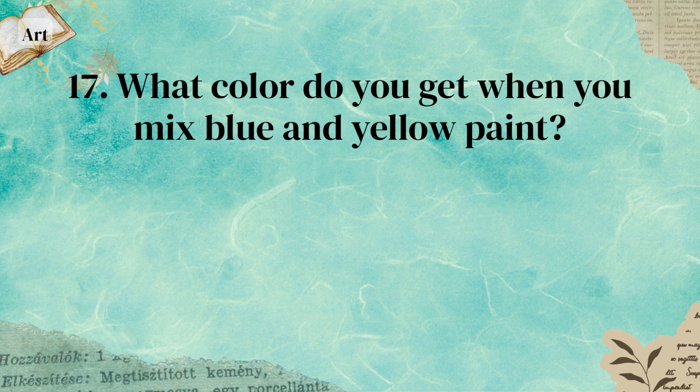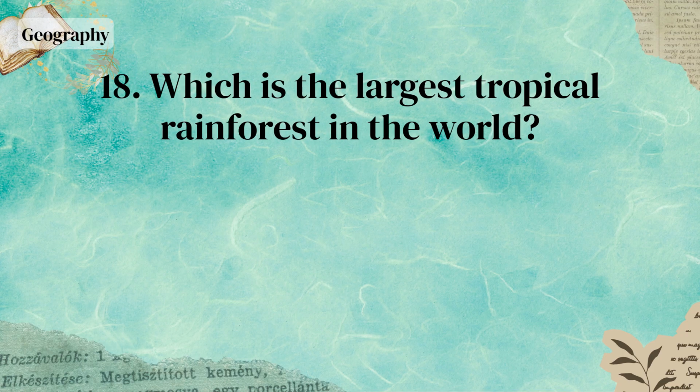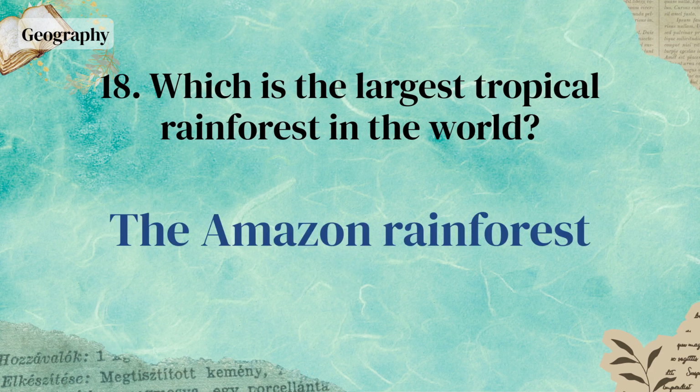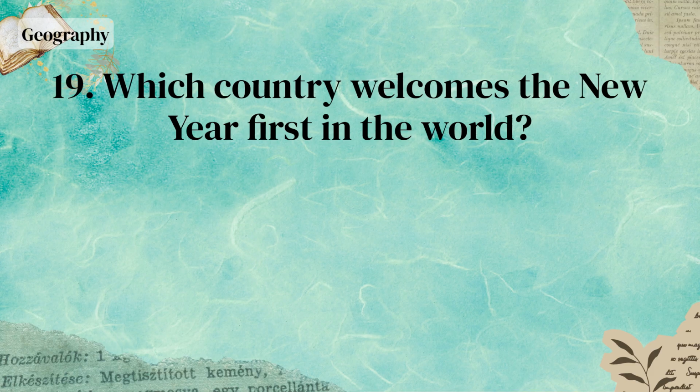What color do you get when you mix blue and yellow paint? Green. Which is the largest tropical rainforest in the world? The Amazon rainforest. Which country welcomes the new year first in the world?